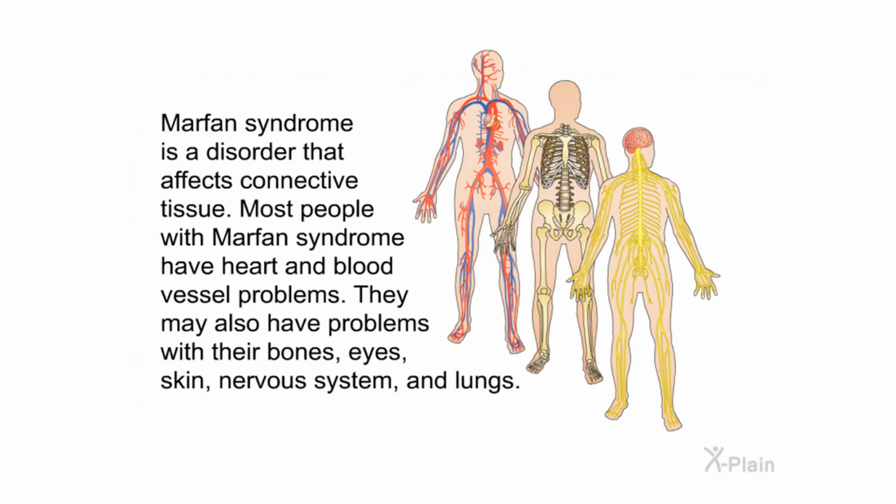Summary. Marfan syndrome is a disorder that affects connective tissue. Most people with Marfan syndrome have heart and blood vessel problems. They may also have problems with their bones, eyes, skin, nervous system, and lungs.